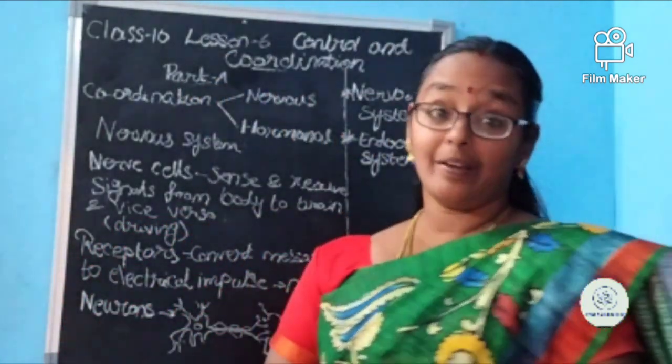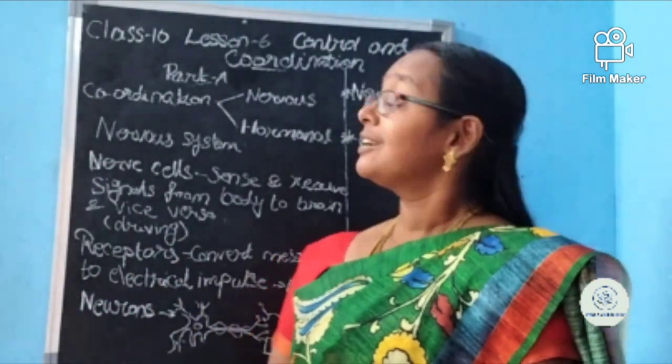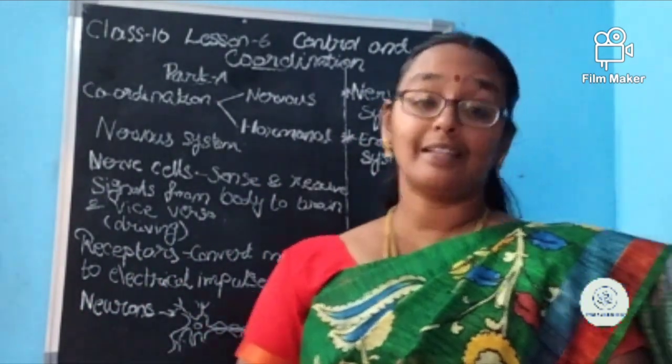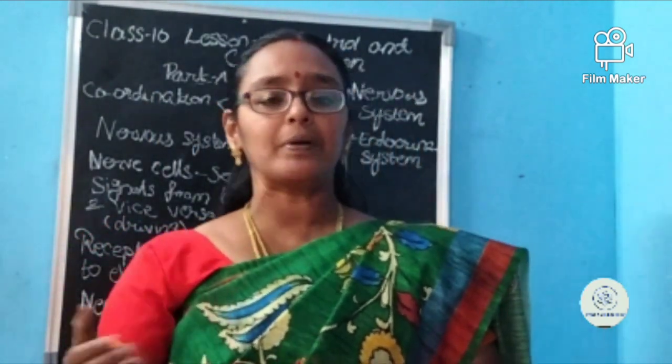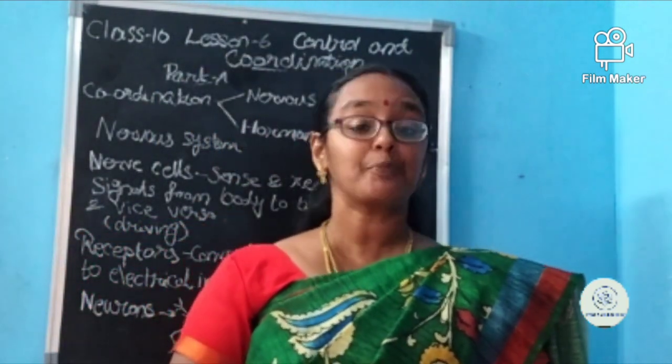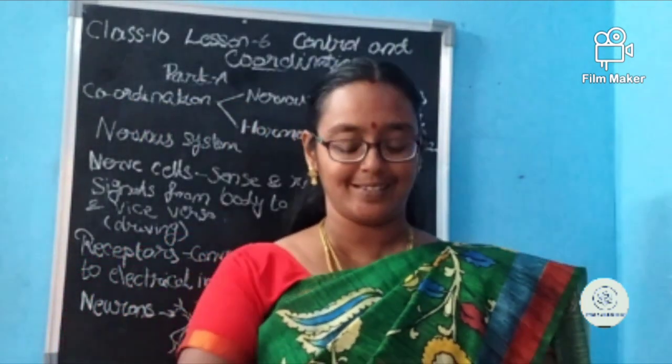Today I am here with the lesson from class 10, lesson number 6. The lesson's name is Control and Coordination. What was the fifth lesson, ma? It was life process. There I have asked you 3 questions. It's the time to answer these questions.